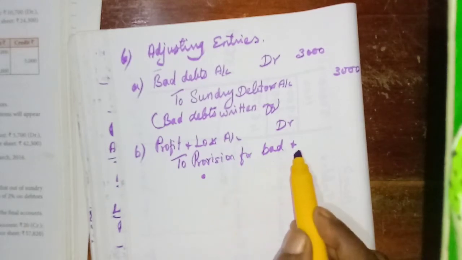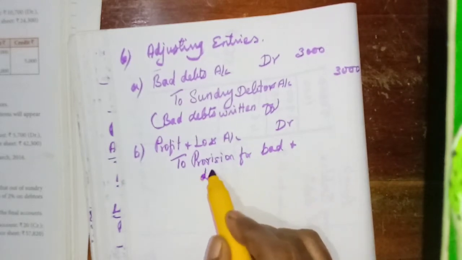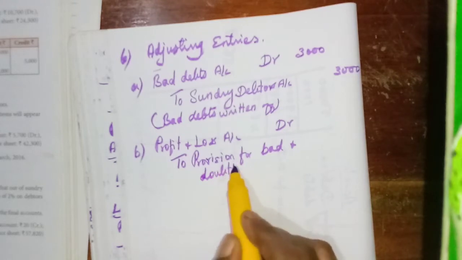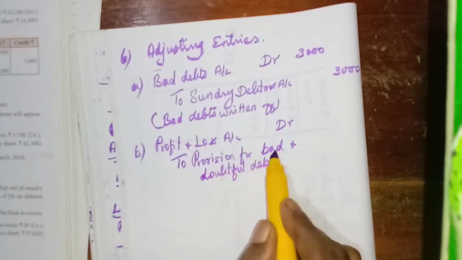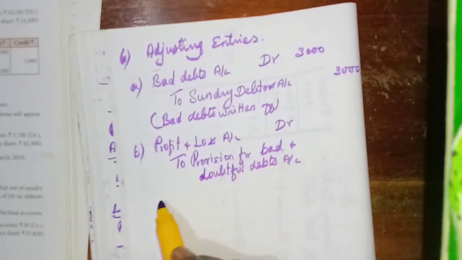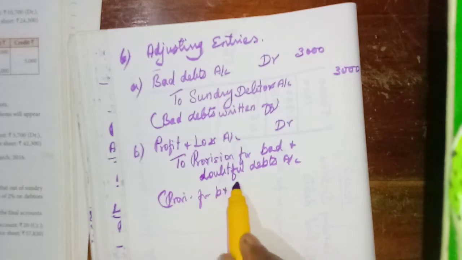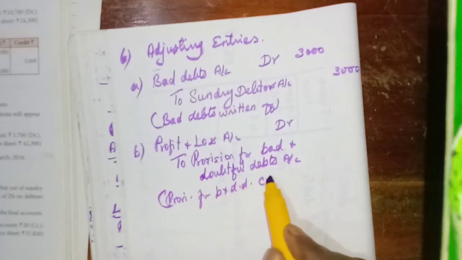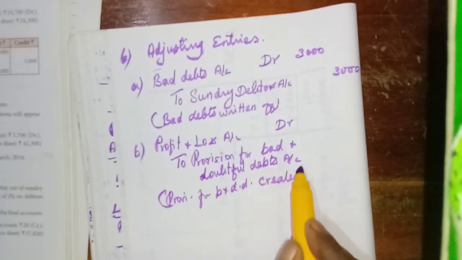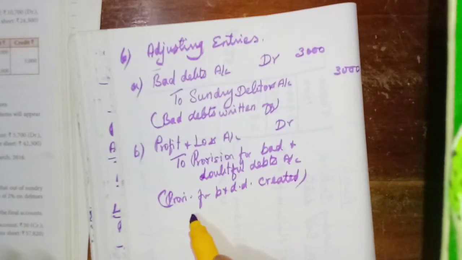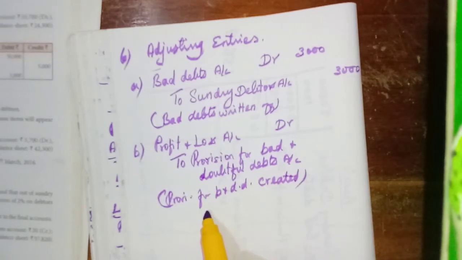Provision for bad and doubtful debts created. Now we need to calculate the amount. First sundry debtors amount is 30,000.